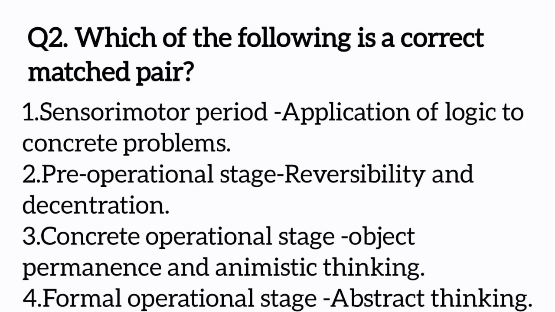Coming to option B, the pre-operational stage is 2 to 7 years. Here we can see irreversibility and centration. Reversibility and decentration come under the concrete operational stage. Option C, concrete operational stage, object permanence and animistic thinking. Object permanence comes under sensory motor, and animistic thinking comes under the pre-operational stage. So option C is also wrong. Option D, formal operational stage, abstract thinking. So this is the right answer.